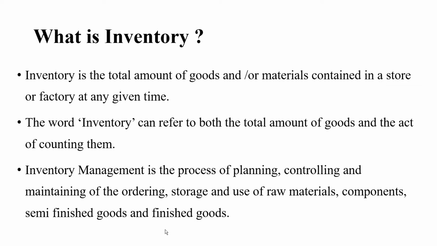In the same way, maintaining optimum level of inventory, continuous tracking and monitoring of inventory to minimize the wastage. These are some of the functions.